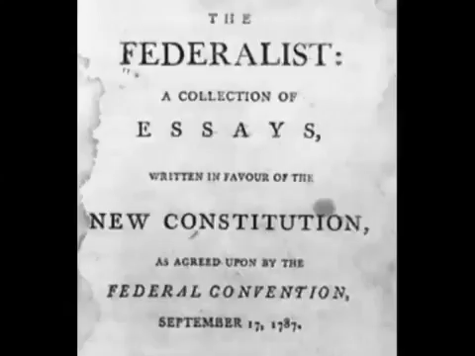The Federalist Papers, 1787. Who were the writers of the papers? The Federalist Papers were written by Alexander Hamilton, James Madison, and John Jay. How many were written, and did the Americans really know the true authors? The papers were a series of 85 essays that were kept anonymously under the name Publius.